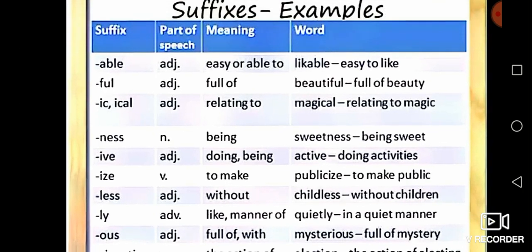ical, ic. Relating to. These are examples of suffixes. Listen, its meaning is relating to. See the word magical. Relating to magic. Magic is the root in this word magical. Clear? Its meaning is relating to magic. This word also works as a form of adjective.